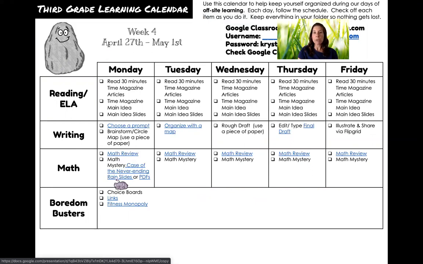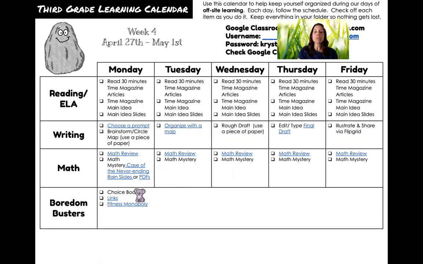So you're going to keep that and work on that all week. Notice that there's no other day that you need to click on the slides because you already have them. If you cannot find your slides, then you need to look in your drive, okay? And once you find it in your drive, you will be able to work on it all week.